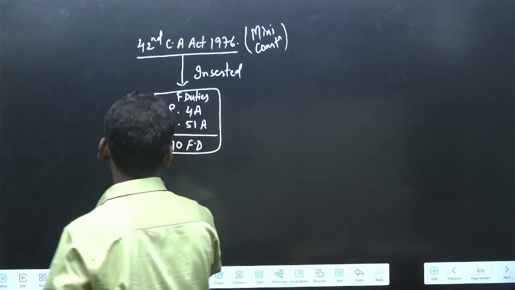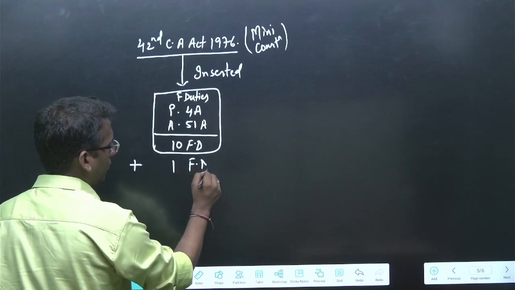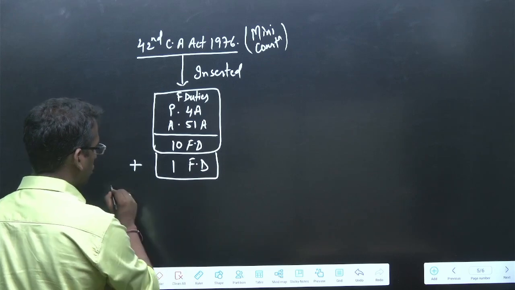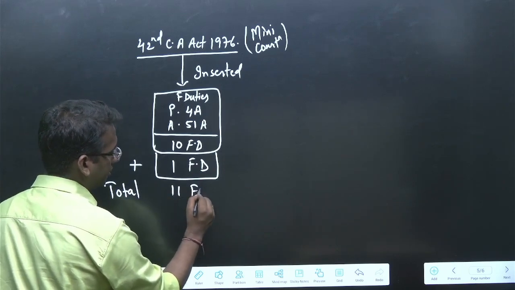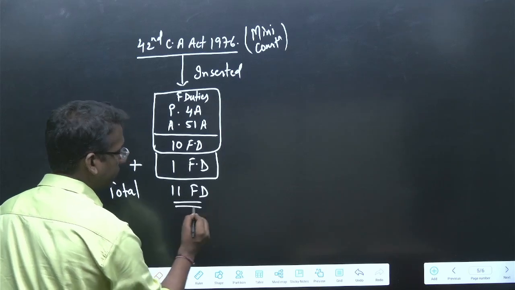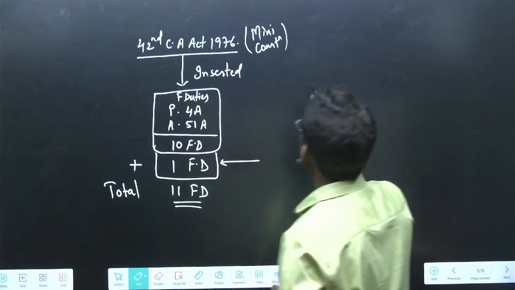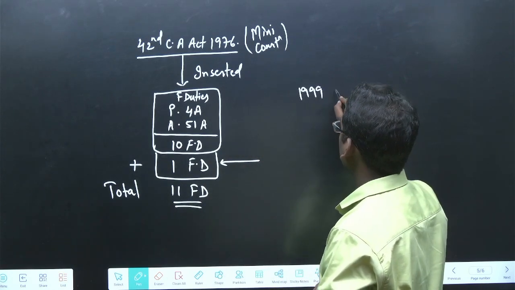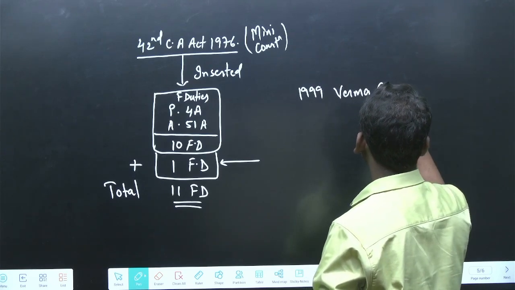Now, later, one more fundamental duty was inserted in the constitution, and hence in total at present we have 11 fundamental duties, right? Now this fundamental duty was inserted on the recommendation of the Verma committee. In the year 1999, a committee was constituted called the Verma committee, right?